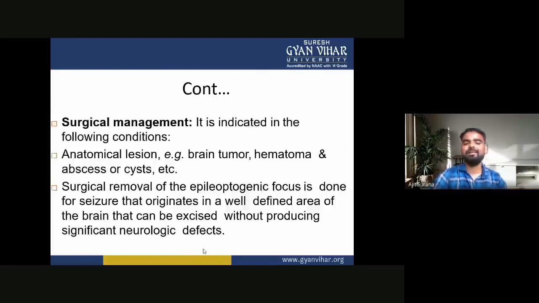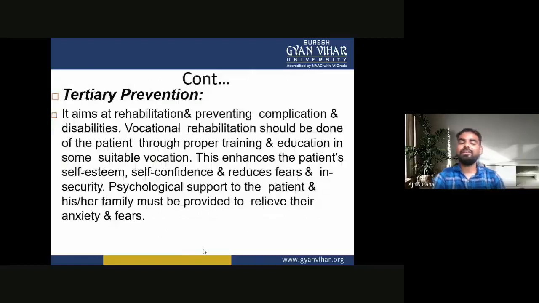Now the surgical management. It is indicated in conditions like anatomical lesions, for example any brain tumor, hematoma, abscesses or cysts, etc. Surgical removal of the epileptogenic focus is done for seizures that originate in a well-defined area of the brain that can be excised without producing significant neurological defects.